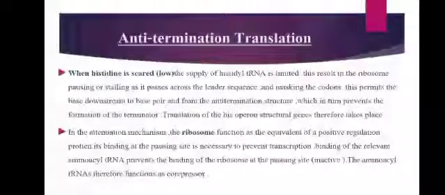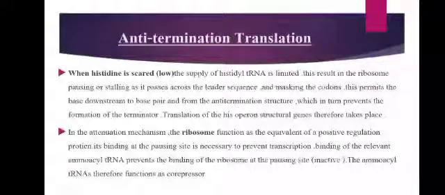What happens when histidine is very low? When histidine is scarce, the supply of histidyl tRNA is limited. It is opposite to what happens when histidine is more. When histidine is more, histidyl tRNA is also more, so that makes the ribosome move smoothly. Here it is opposite. When histidine is less, the histidyl tRNA is also limited.